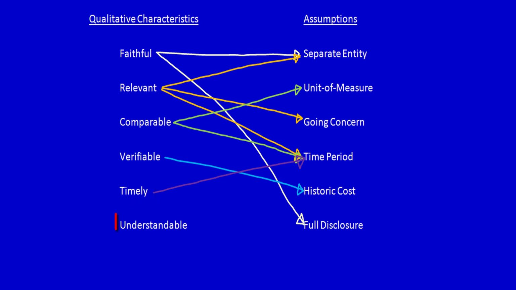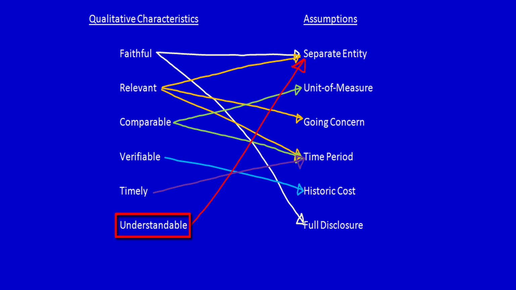The last one is understandable. Understandable means that someone who is using the financial information must have an appropriate level of knowledge of both accounting and the economy. If they don't, they will hire somebody who will actually help them to understand it. When you're looking at understandable, well, information that is understandable would have separate entity, right? Because when you think about it, if the business was not separate from its owners, then you wouldn't understand it. So understandable definitely ties into separate entity.